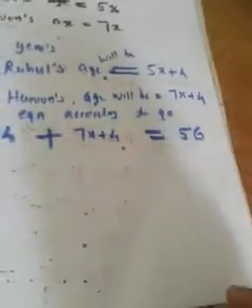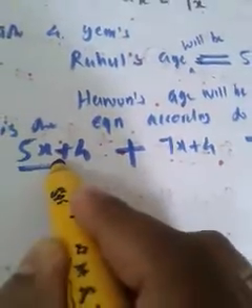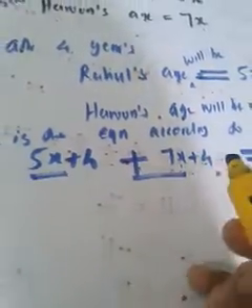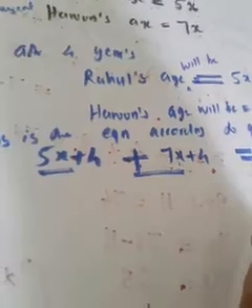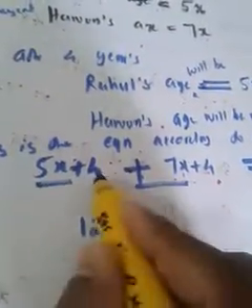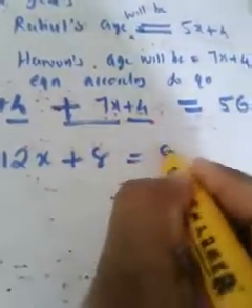Okay. Now just see, add all the x terms together. What is here? 5x. What is here? Plus 7x. What is 5x plus 7x? 5 x plus 7 x is 12x, no? Just like that, 12x. The next numbers are plus 4 plus 4, that is plus 8, equal to 56.